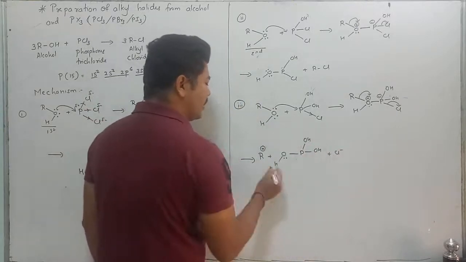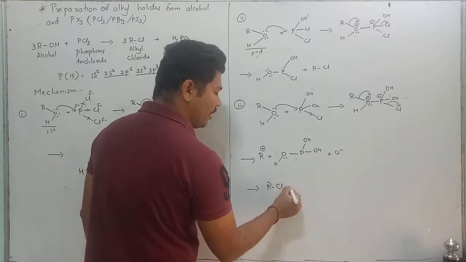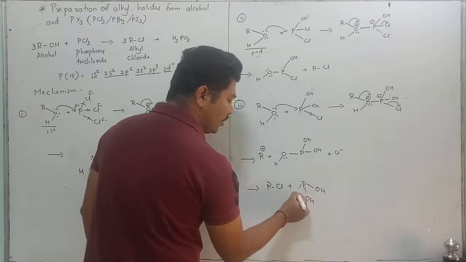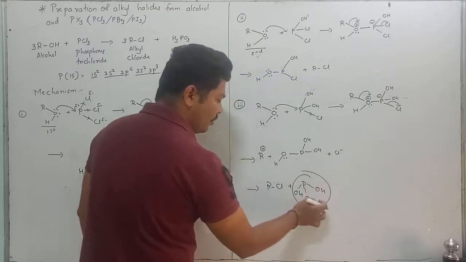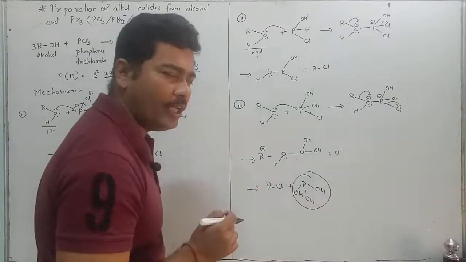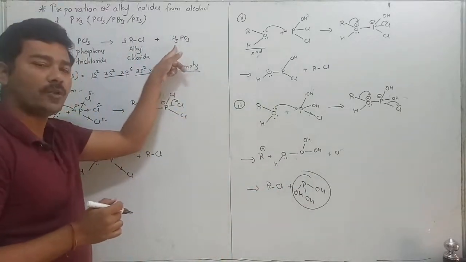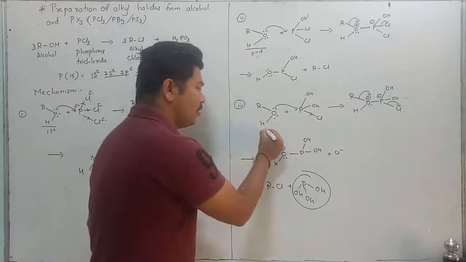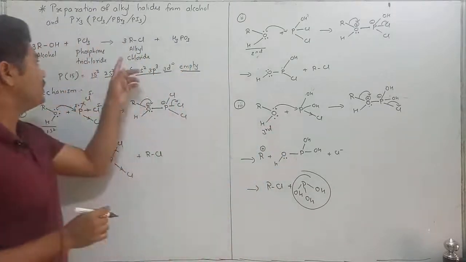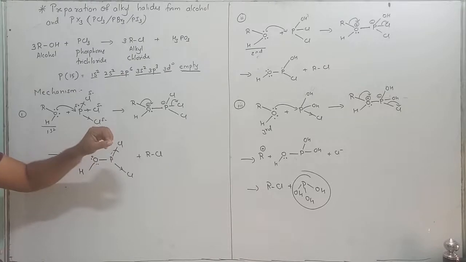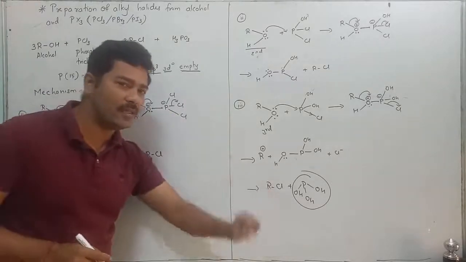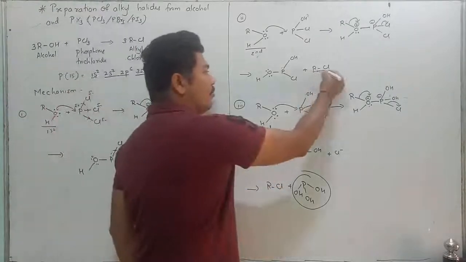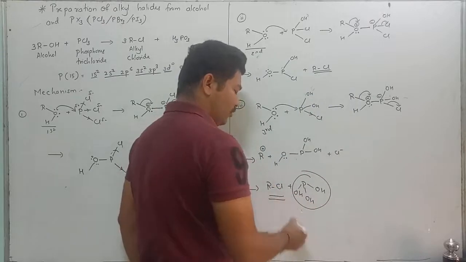This R combines with Cl and forms RCl plus P, OH, and OH. That is H3PO3. You can see over here. H3PO3. Okay. Then 3 molecules of alcohol. 1, 2, and 3rd. This is your 3rd molecule. React with PCl3. It results in the preparation of alkyl chloride, RCl. Okay. How many molecules? 3. You can see. First molecule, second molecule, and 3rd molecule.